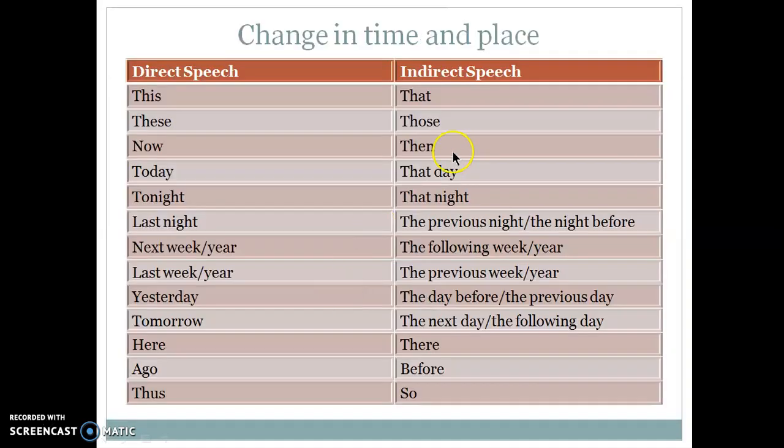Now let's talk about change in time and place. In indirect speech, time and place are also reported using correct expressions, and certain words expressing nearness are changed into words expressing distance. Now look at this example. These are words that express nearness, and these express distance. So when you change from direct to indirect, for time and place you will have to follow this rule. You have to remember this table.